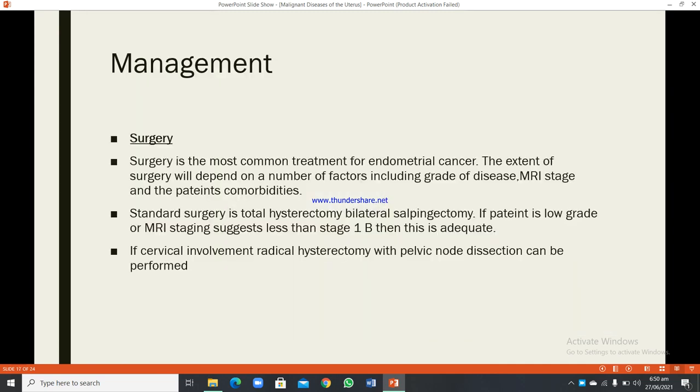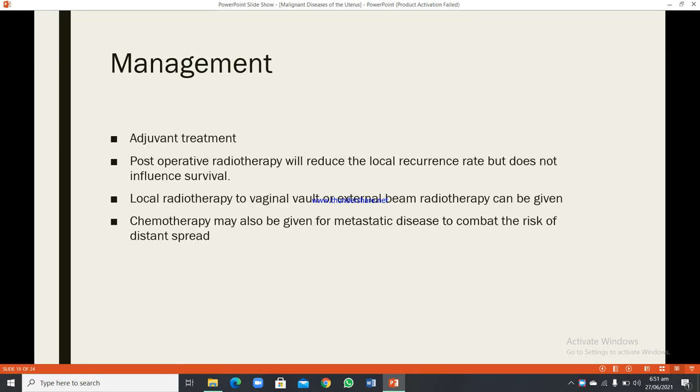Management. Surgery. Surgery is the most common treatment for endometrial cancer. The extent of surgery will depend on a number of factors including grade of disease, MRI stage, and patient's comorbidities. Standard surgery is total hysterectomy, bilateral salpingectomy. If the patient is low grade or MRI staging suggests less than stage 1B, then this is adequate. If cervical involvement, radical hysterectomy with pelvic lymph node dissection can be performed.